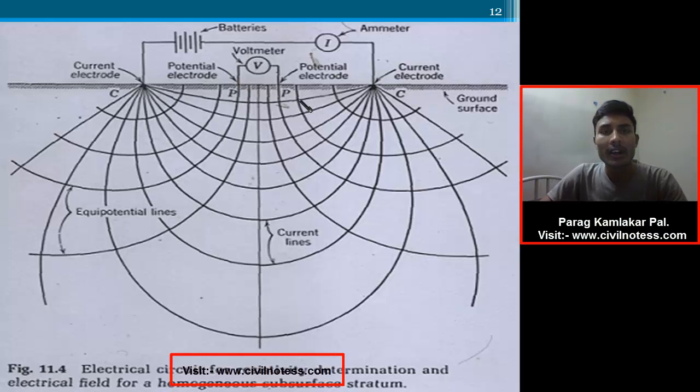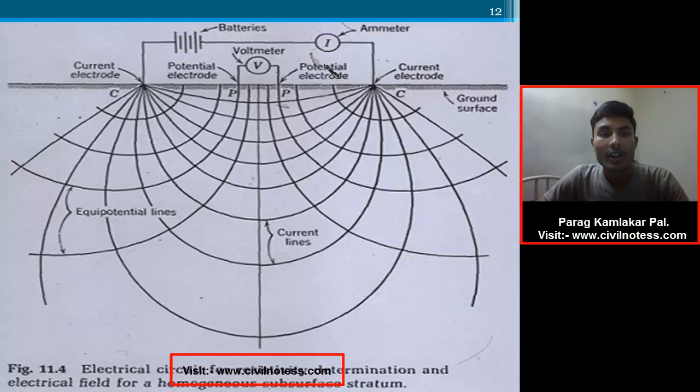C is 1 and 2, PP is another, and the C is connected with the help of wire, which is a series combination, and PP is connected by this. Okay, it is a parallel, sorry, yes, it is a parallel combination. After that, these are the current electrodes. This surface represents the ground surface. After that, here is the battery, which has positive and negative terminals. This electrode is known as the current electrode, and this electrode is known as the potential electrode. We get the potential difference between these two.